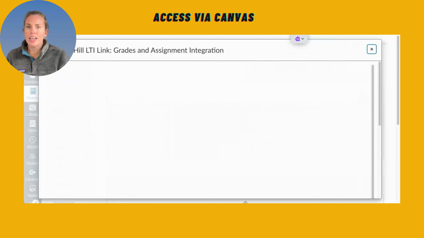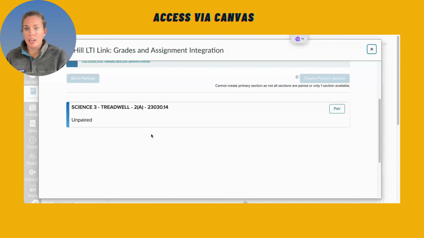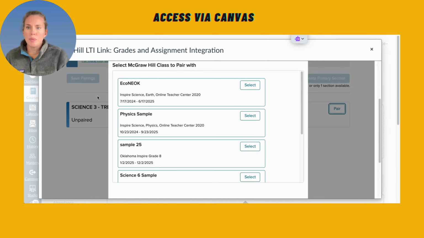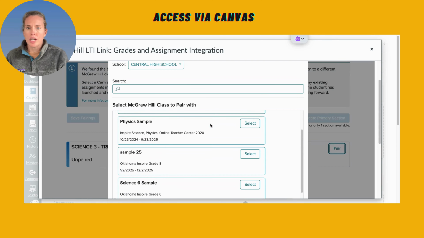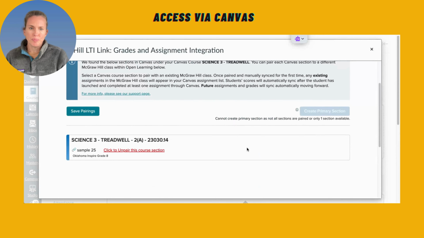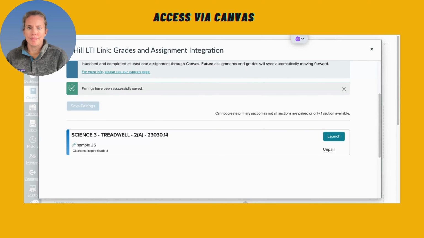You can go ahead and click that, and it's going to integrate your assignments that you create if you go through Canvas, which you do not have to, but you can. So you're going to be presented with courses that you want to pair, and then you're going to have to figure out which one. For us, I'm going to use the sample grade 8 course right here. And now this pairing is going to be saved.